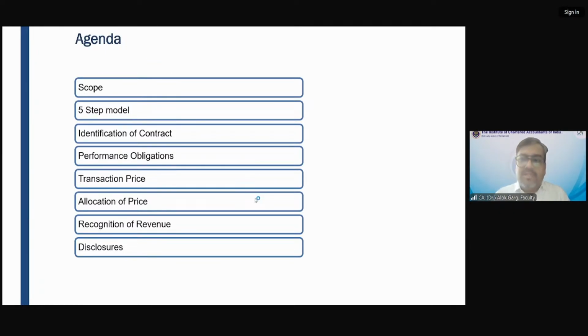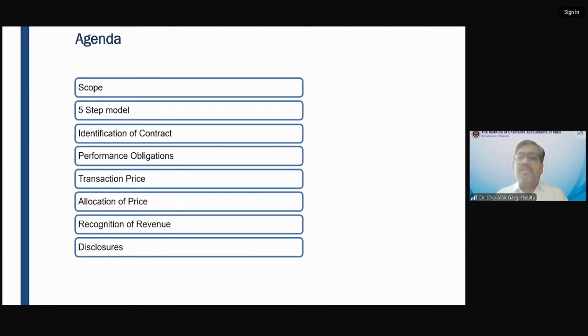Allocation of price. Friends, once you identify that it is a contract with the customer, once you identify whether there are multiple performance obligations or a single performance obligation, and once you identify the transaction price, then you allocate the transaction price to the multiple performance obligations. So how do you allocate it?